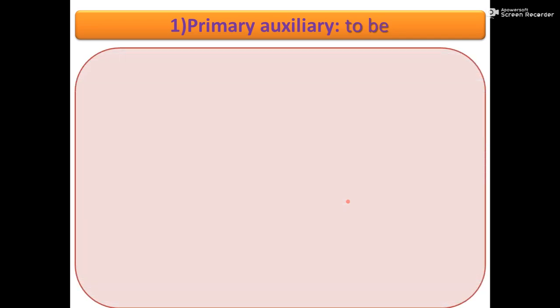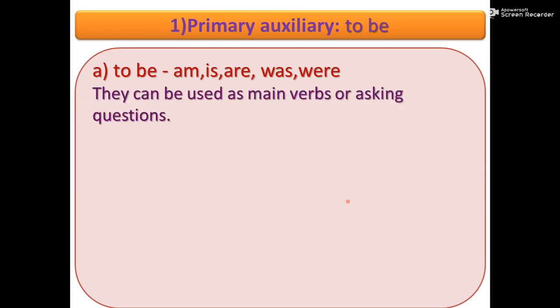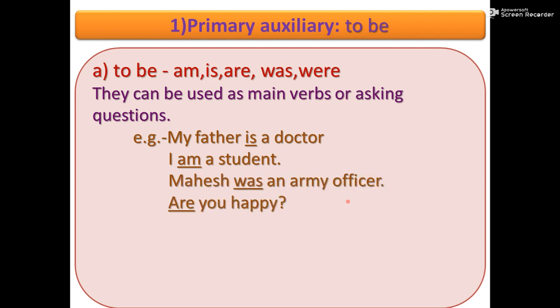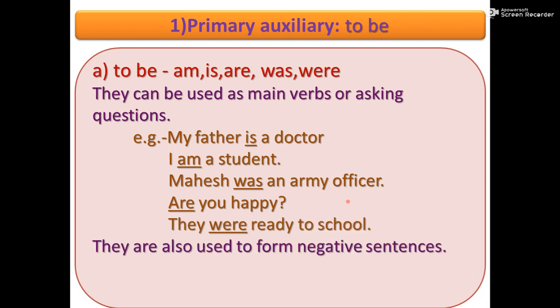First we will see primary auxiliary to be. Am, is, are, was, were are to be forms. They can be used as main verbs or for asking questions. For example, my father is a doctor. I am a student. Mahesh was an army officer. Are you happy? They were ready for school.